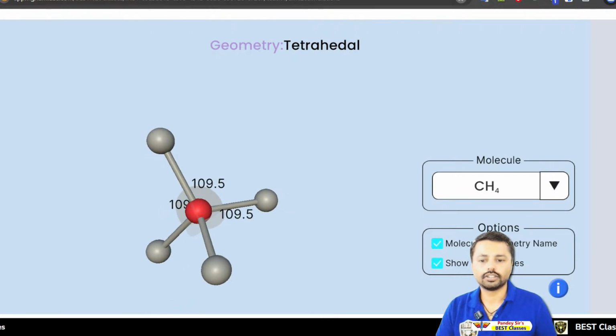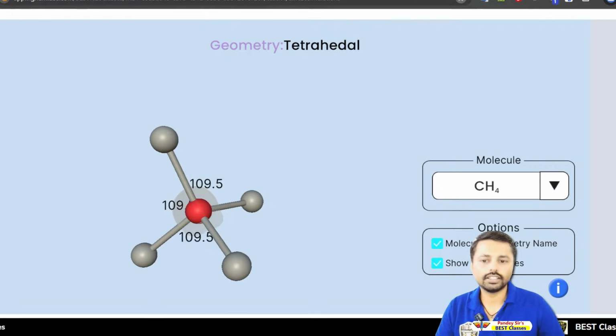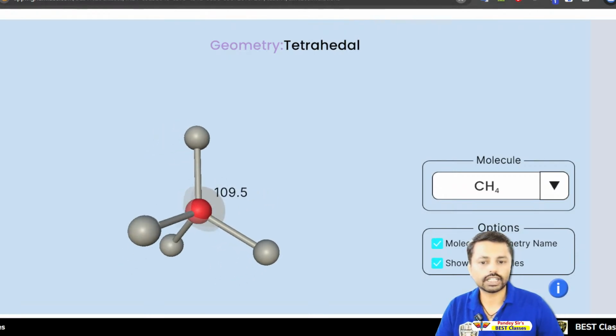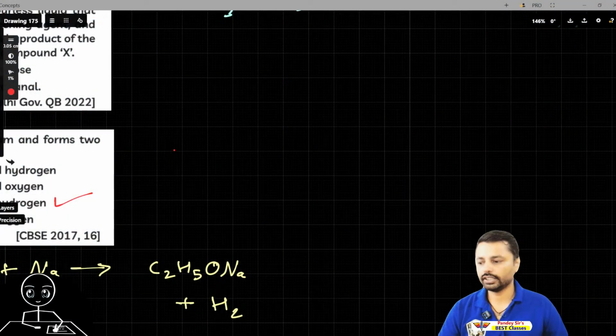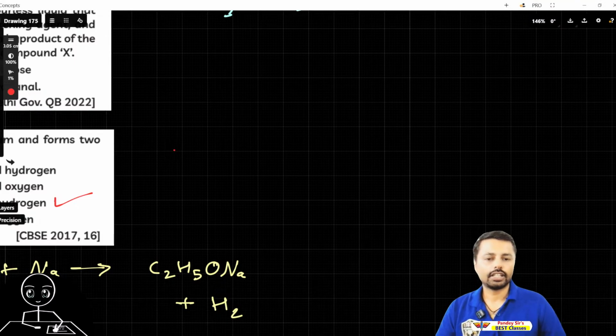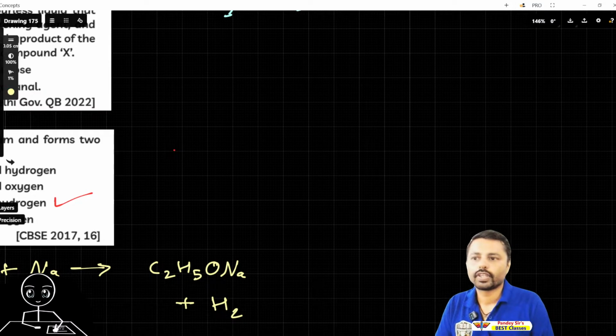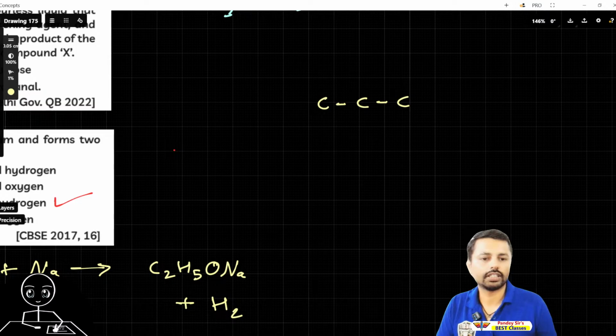These red ones represent carbon, and the dark gray balls represent hydrogen. So it has 4 valency, that is tetravalency. It can bond with 4. And another is catenation. The thing about catenation is carbon can react with carbon. It can make a long chain, carbon carbon carbon, and a single carbon has tetravalency.